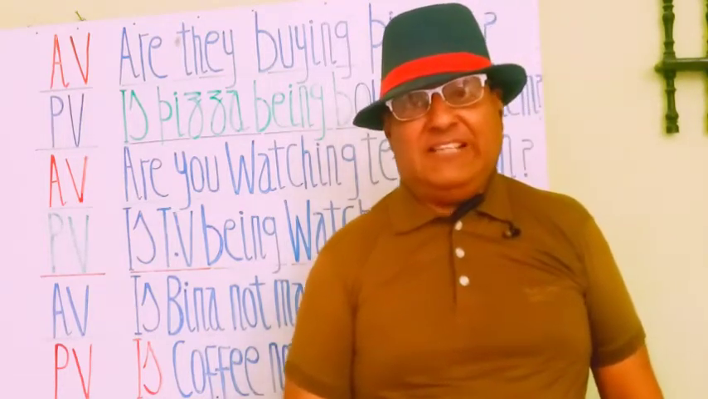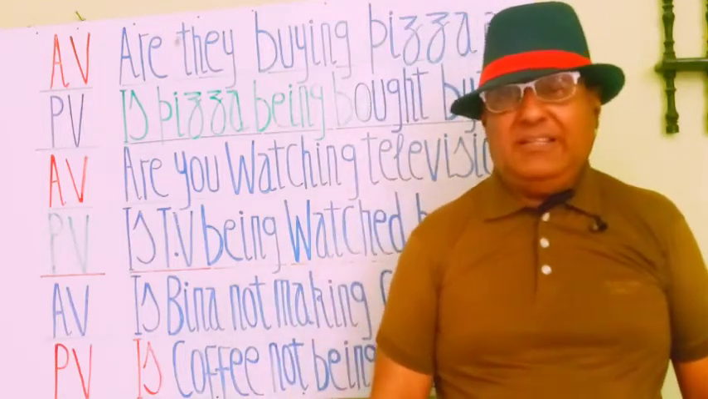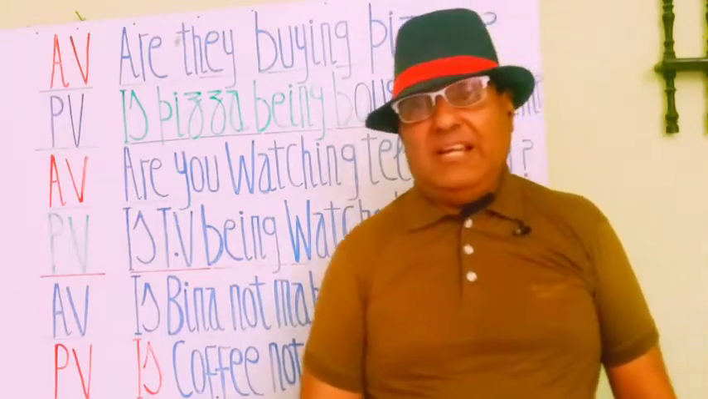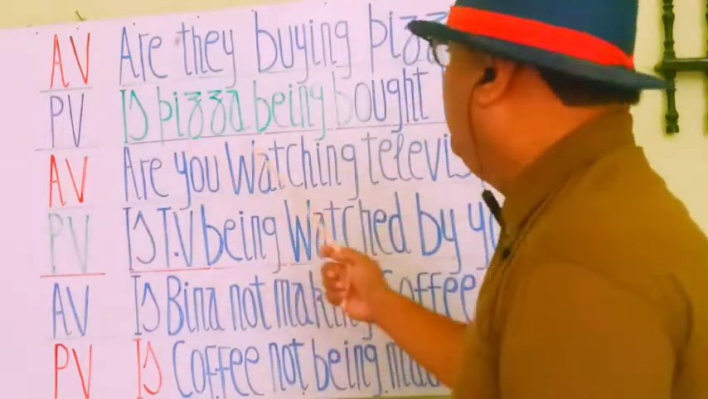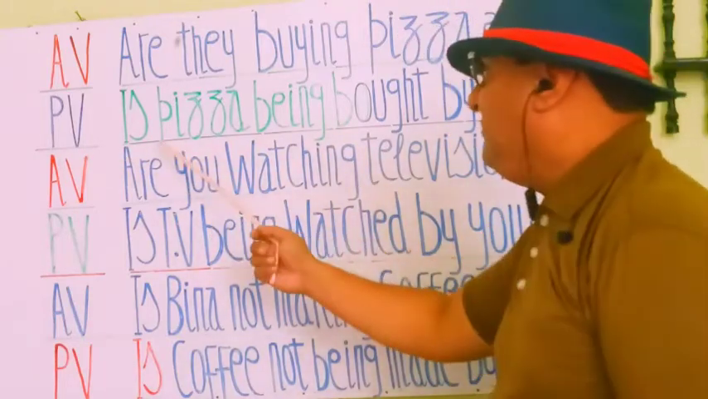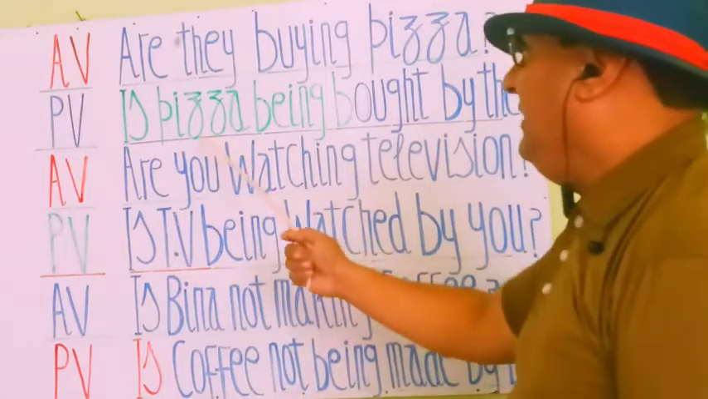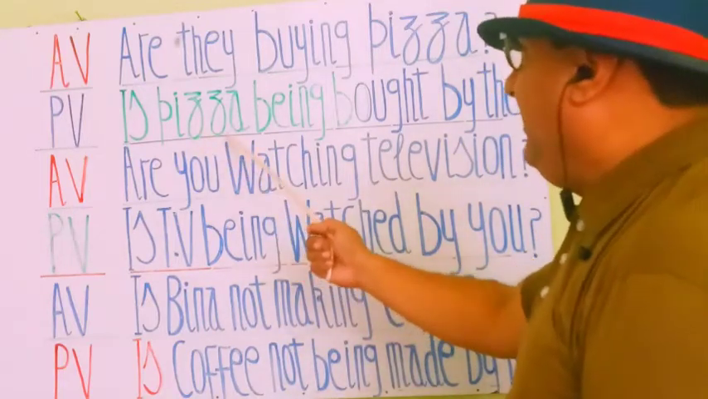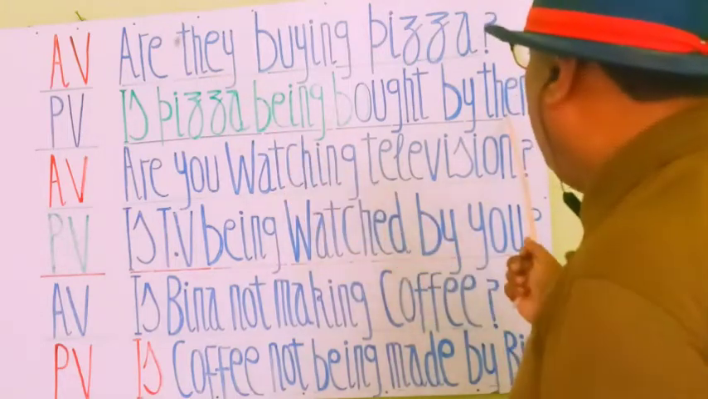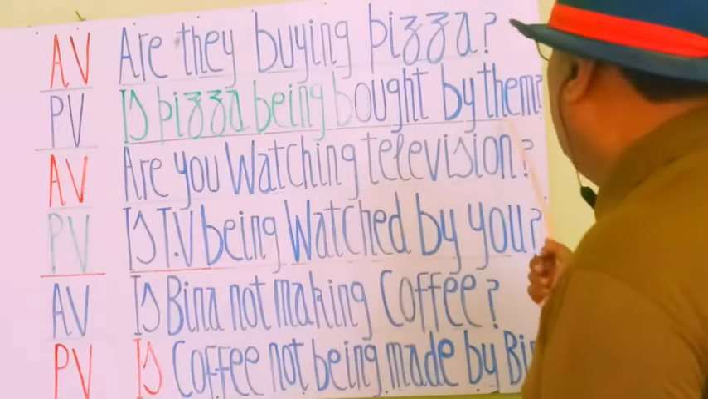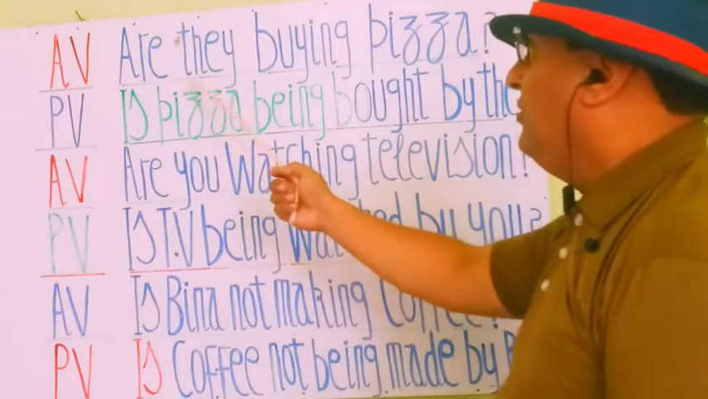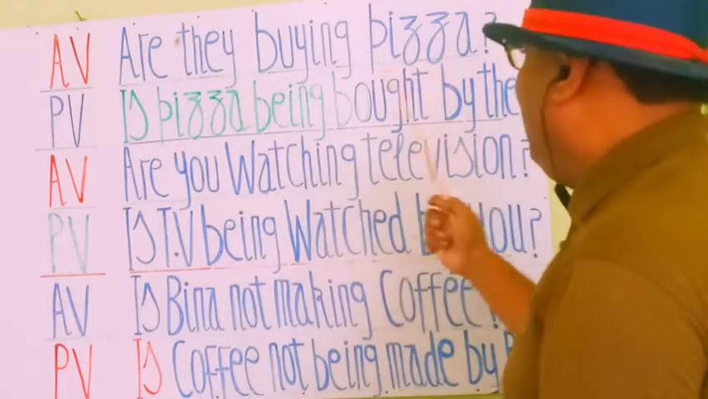Are they buying pizza? Let's see the changes. How is it going to change to passive voice, what changes we have to do? Let's see here. Do you see that passive voice says, is pizza being bought by them? Pizza is the subject here and they has shifted as an object, as them here. So when we change active sentence to passive, both subject and object